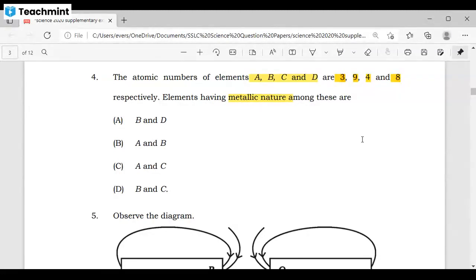Elements having metallic nature among these are. Metals and non-metals, sir. Are you sure? Yes, metals and non-metals. See, this is periodic classification of elements.